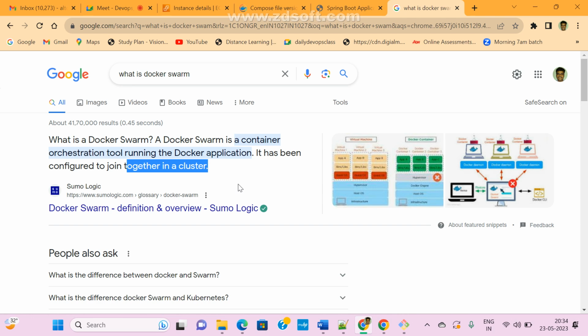So if you go to an interview, they ask: Docker Swarm is a container orchestration tool for running your Docker application, and here they provide a joining command. In Kubernetes also we know a join command is there. With the help of the join command we create multiple worker nodes. So that is self-managed architecture, and if you are using a fully managed service, in that case it is very simple.